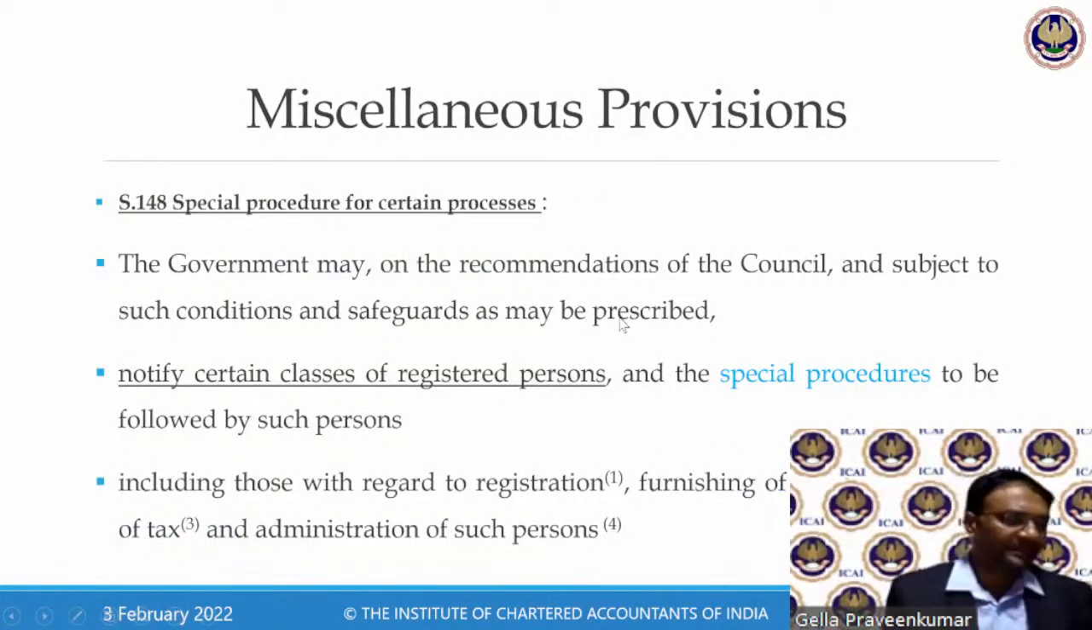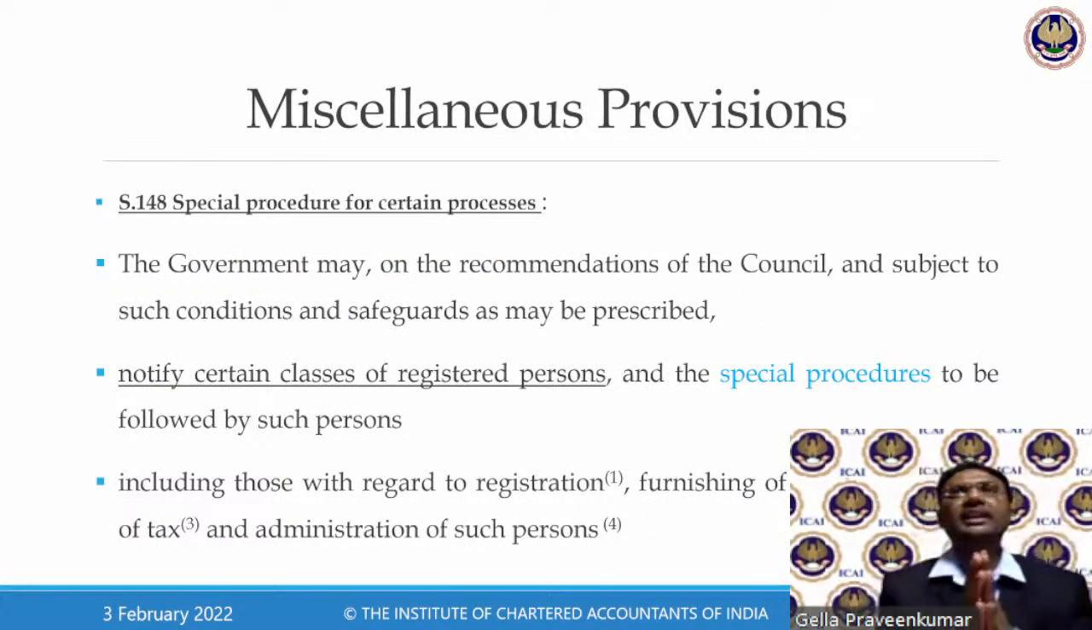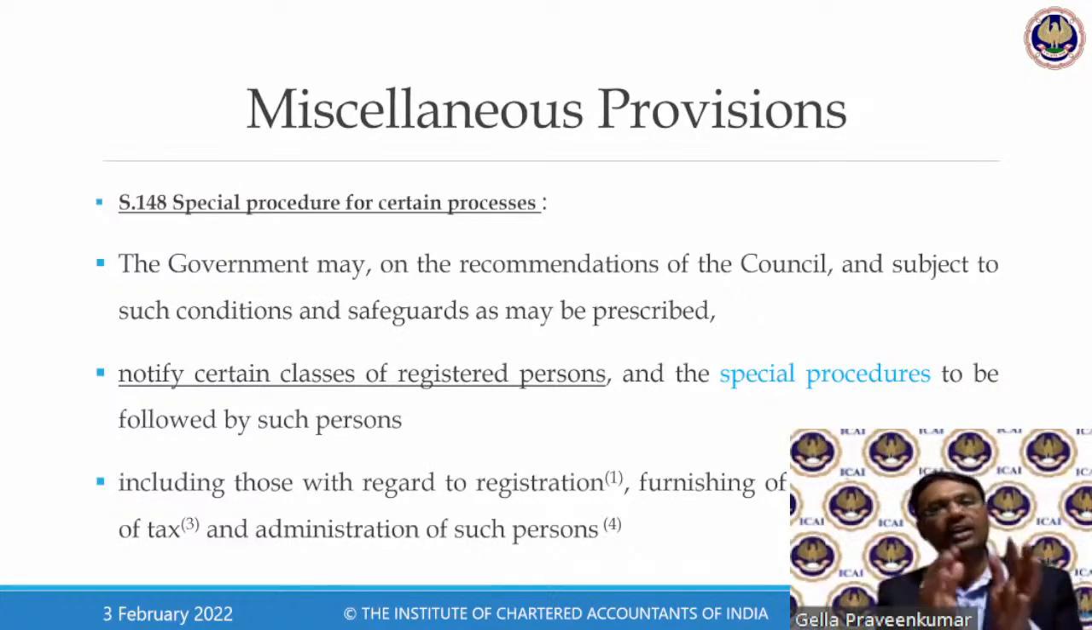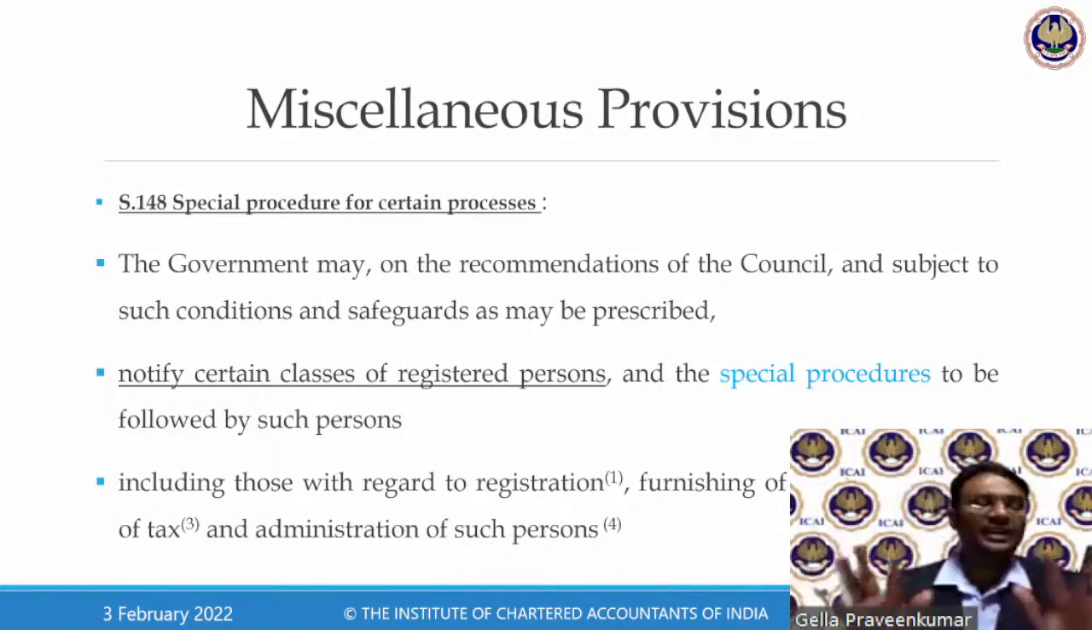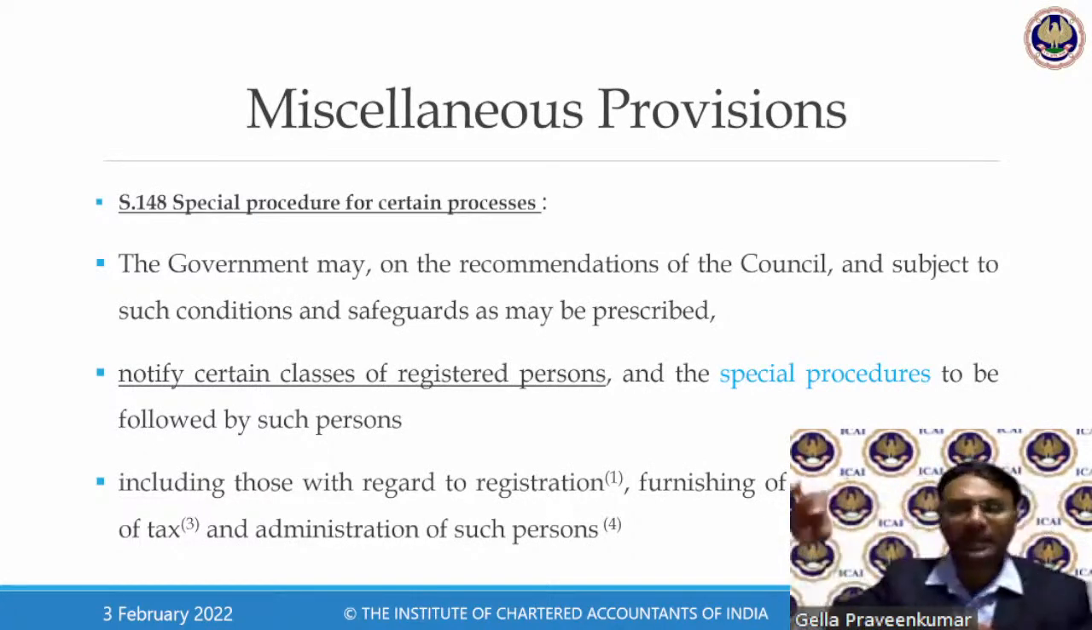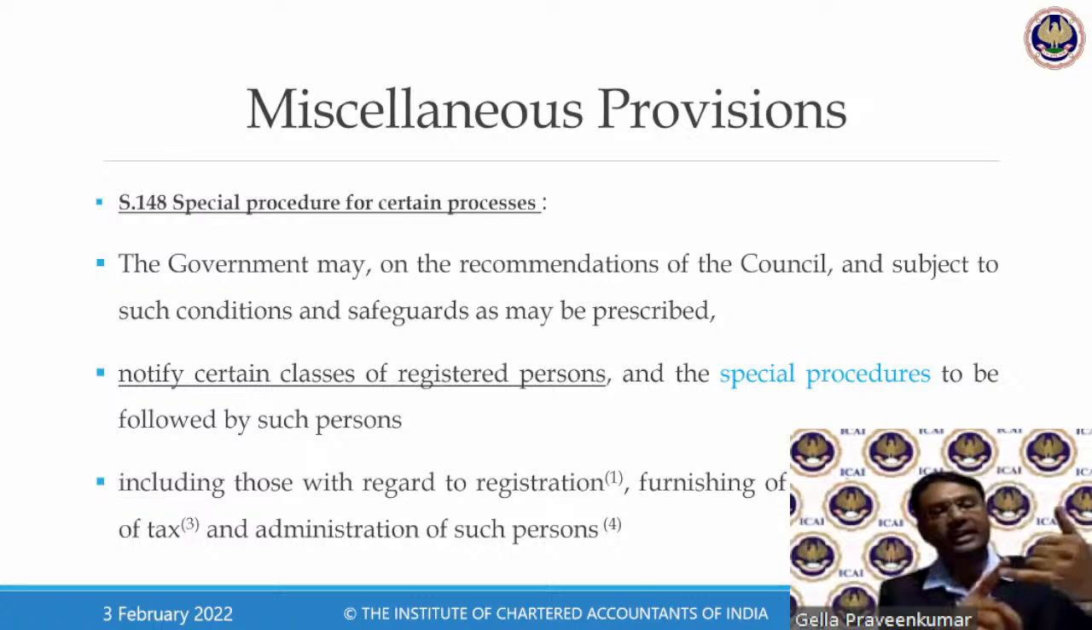Section 148. Special procedure for certain processes. Now, this is a miscellaneous provision. Like for example, real estate is something which is not there in your syllabus. All the provisions connected with development, land sharing, payment of taxes under reverse charge, all connected with real estate, are not there under GST law as of today. This Section 148 is a special provision where the government may formulate a special procedure. For what? For registration, filing of a return, payment of tax, and administration of that particular person.